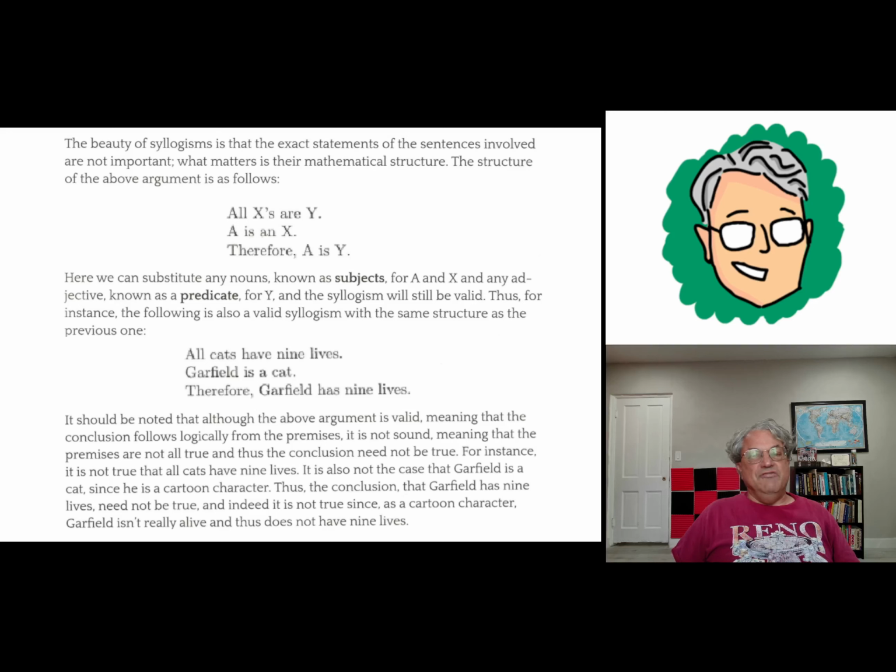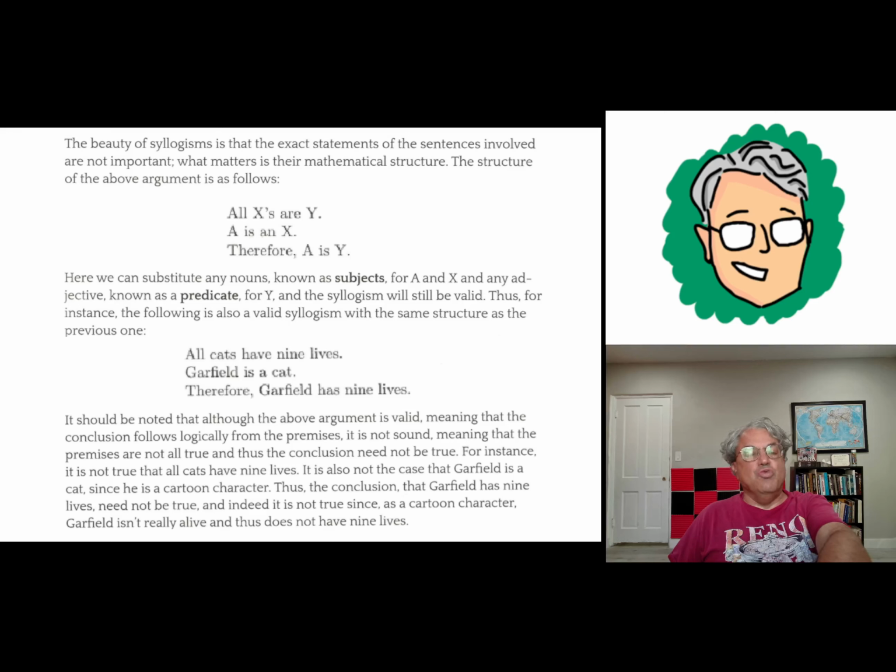And sure, this is a perfectly valid argument if the first 2 premises were true, if all cats really did have 9 lives, which of course they don't. That's just common folklore. Garfield is a cat. We all know that Garfield is really a cartoon character. Maybe some people have named their cats Garfield. I'm sure a lot of people have. And if we're talking about those Garfields, then it is true that those Garfields are cats. But Garfield doesn't have 9 lives because cats don't have 9 lives. Every living thing really only has 1 life, as far as we know. So I think you get the idea. It's still a valid argument, though.